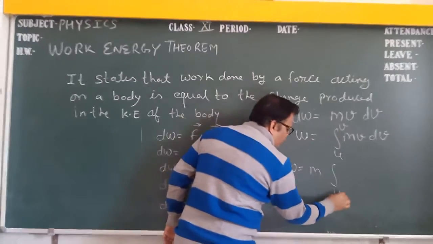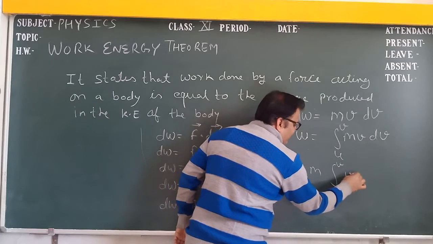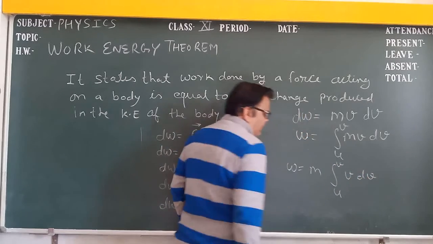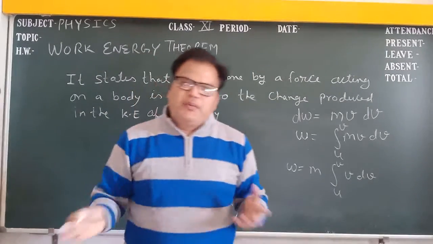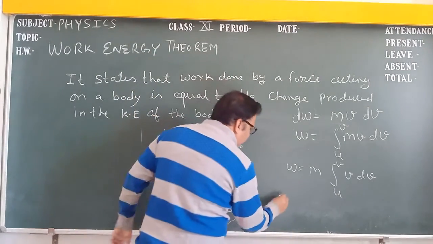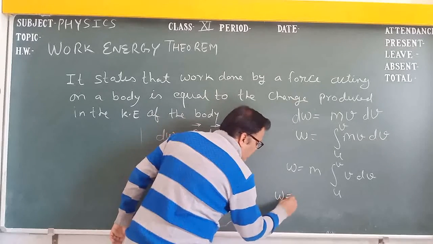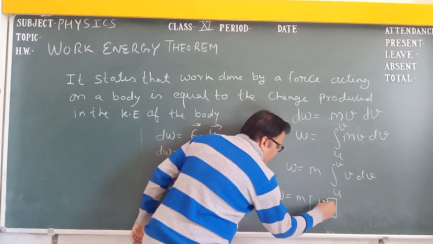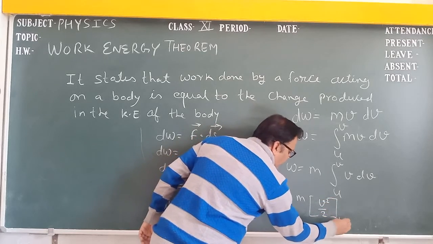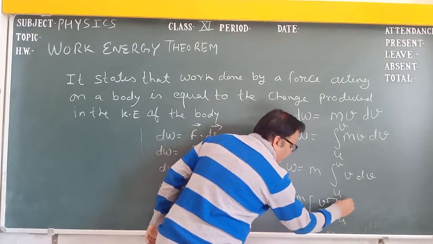Understand? Now what is the integration of v dv? Naturally v square by 2. So W equal to m times v square by 2, lower limit is u, upper limit is v.